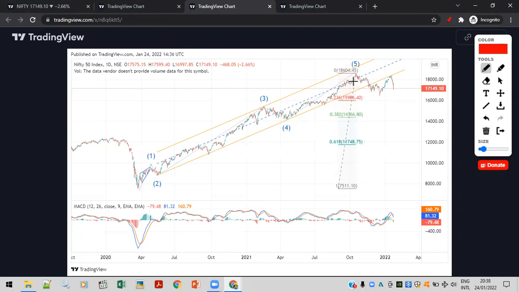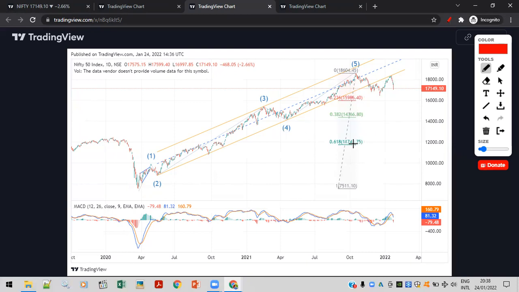जब range bound correction रहता है तो यहाँ तक ही पहुंचता है, और max यहाँ तक. जब deep correction रहता है तो यहाँ तक पहुंचता है. So आप अगर देखोगे तो जो कोविड का फॉल था वो 0.6 आया था जो previous waves थे उससे. If you check the COVID fall, it reached 0.6 Fibonacci compared to previous rallies from I think 2000 odd years.